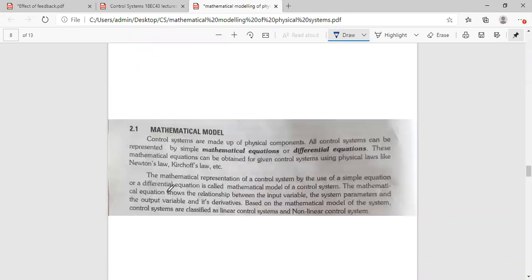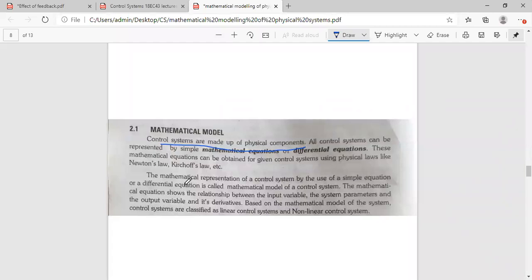These are the objectives. Control systems are made of physical components, you know it already. We have taken one example of the flyball governor system. If you remember, all the mechanical parts were involved: the ball, the shaft, then the motor, and some spring was attached, right?